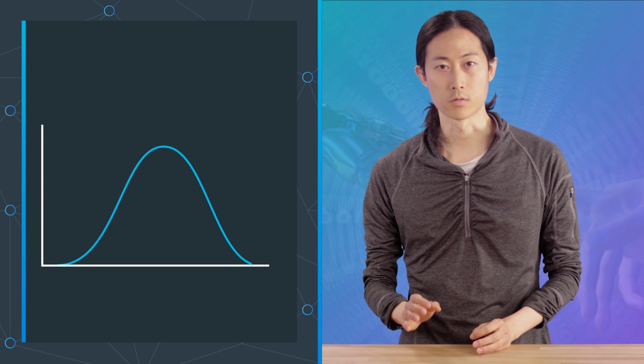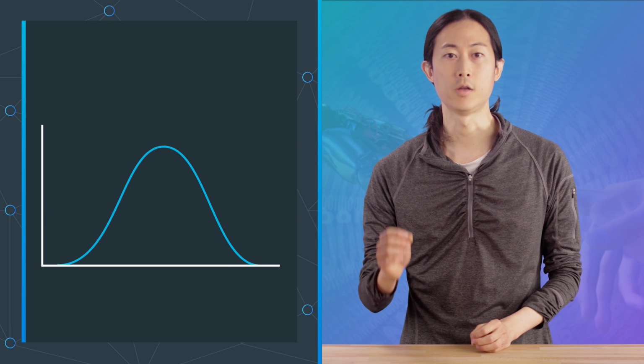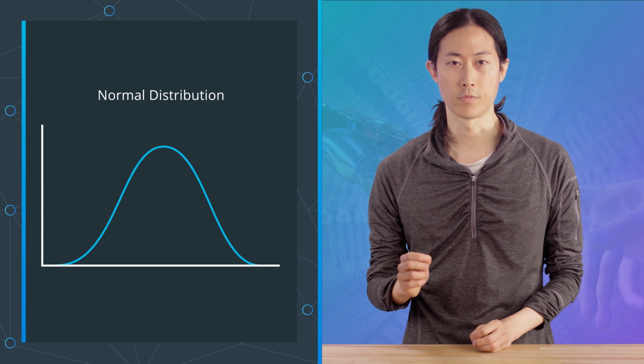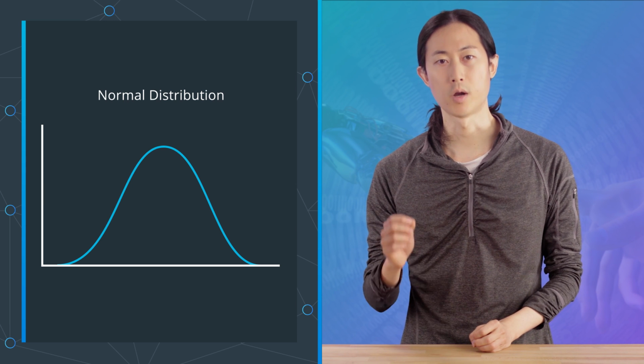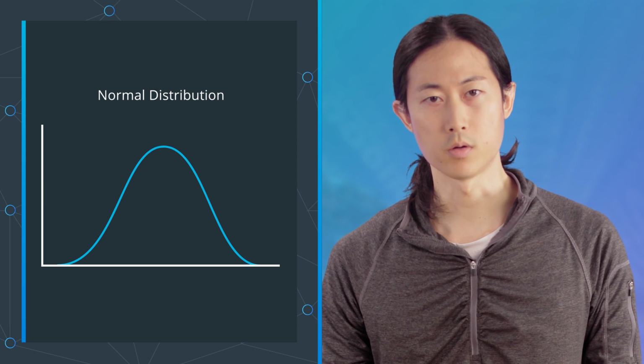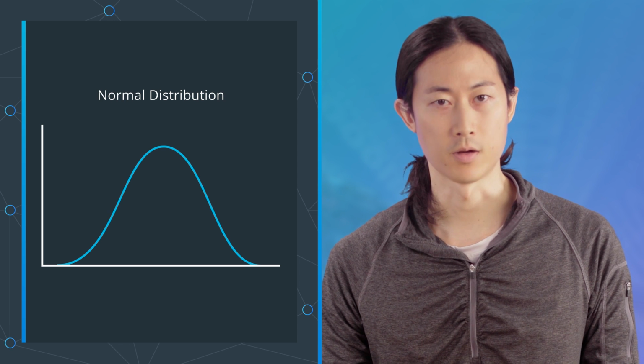Many statistical models assume that the data follows a normal distribution, also referred to as a Gaussian or a bell curve. This is important when checking whether our models are valid. There are various tests that we use to check that our models describe a meaningful relationship. These tests assume that the data are normally distributed.